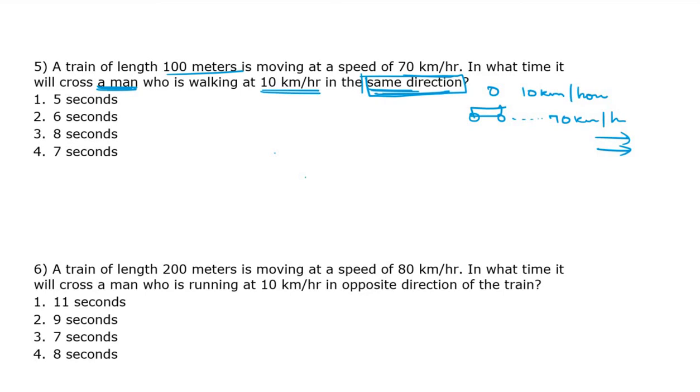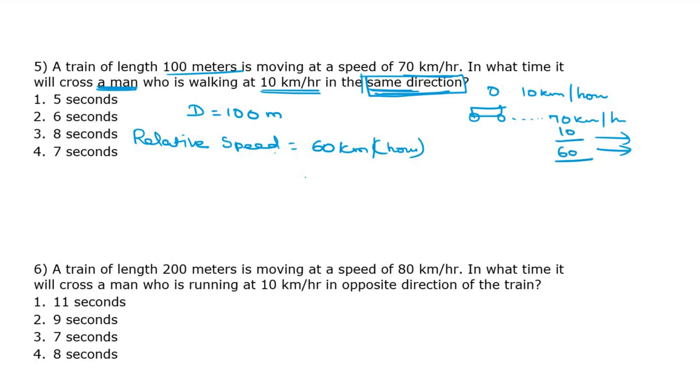Okay. So here D is 100 meter. Relative speed equals subtract. We need to subtract 60 kilometer per hour from 70. That is 10. Hmm, sorry, because we are subtracting, the relative speed is 10 kilometer per hour.